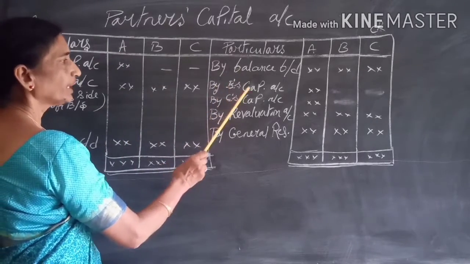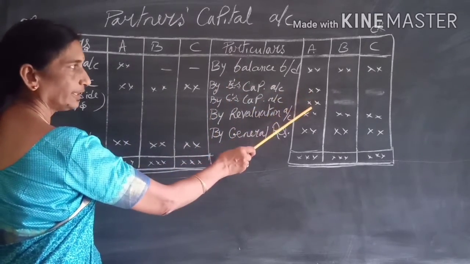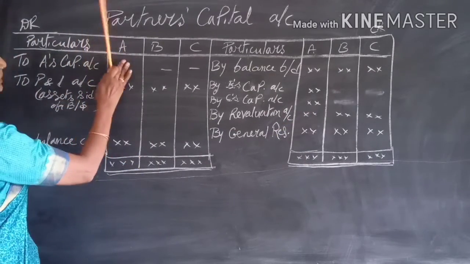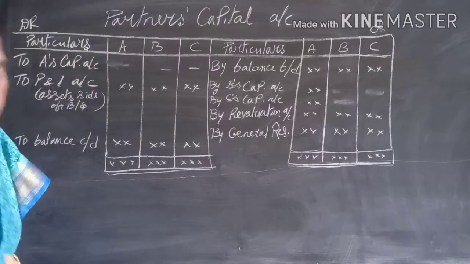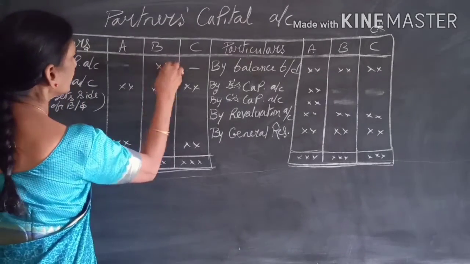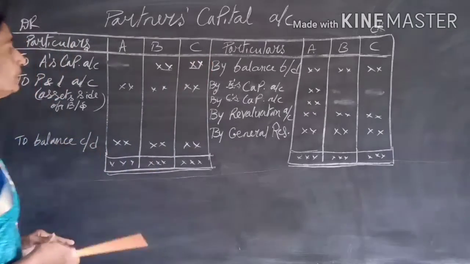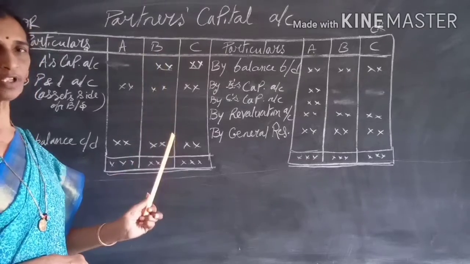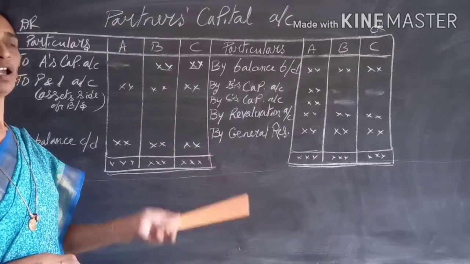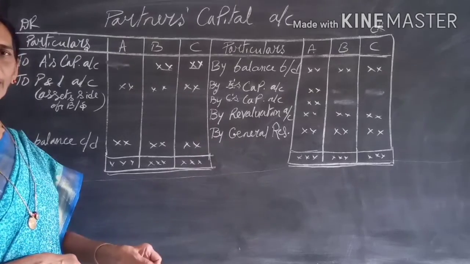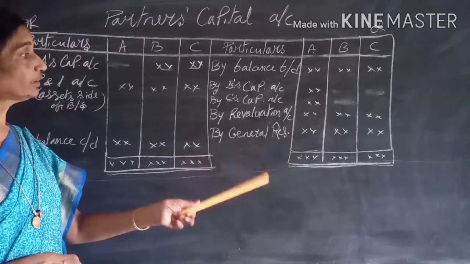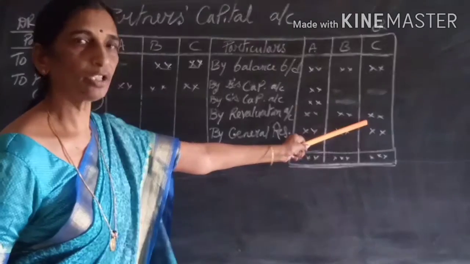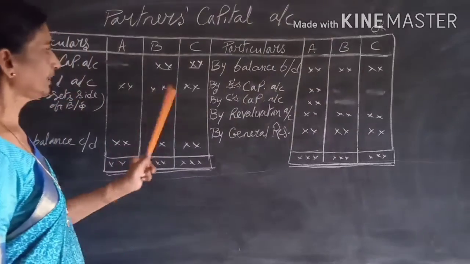By B's capital, by C's capital. So credited to A's account, and B and C's capital accounts are debited with the same amount. Okay, and then we have seen the revaluation account. Just before this we have seen how to prepare revaluation account, and the revaluation profit is shared by all the partners in their whole profit sharing ratio. Here it is credited, and of course if it is a loss, it is being debited.